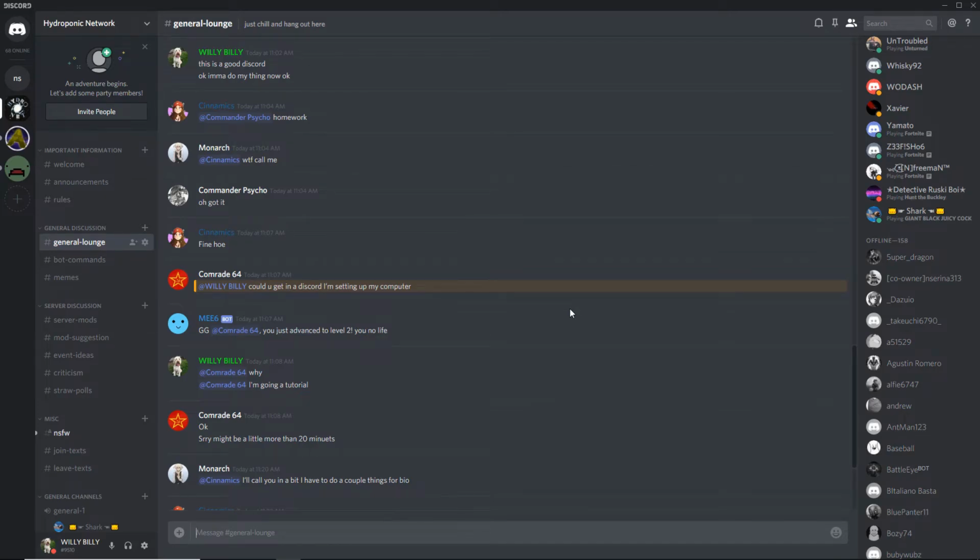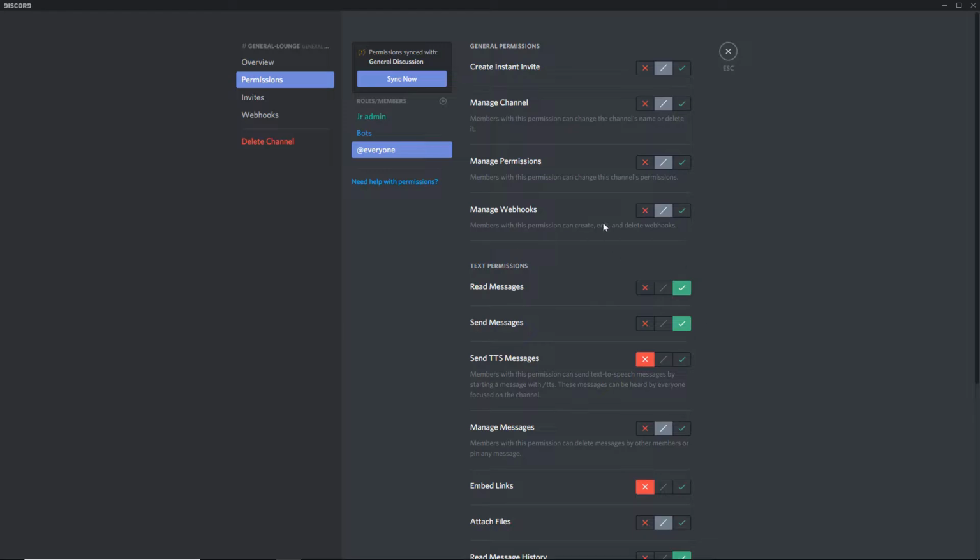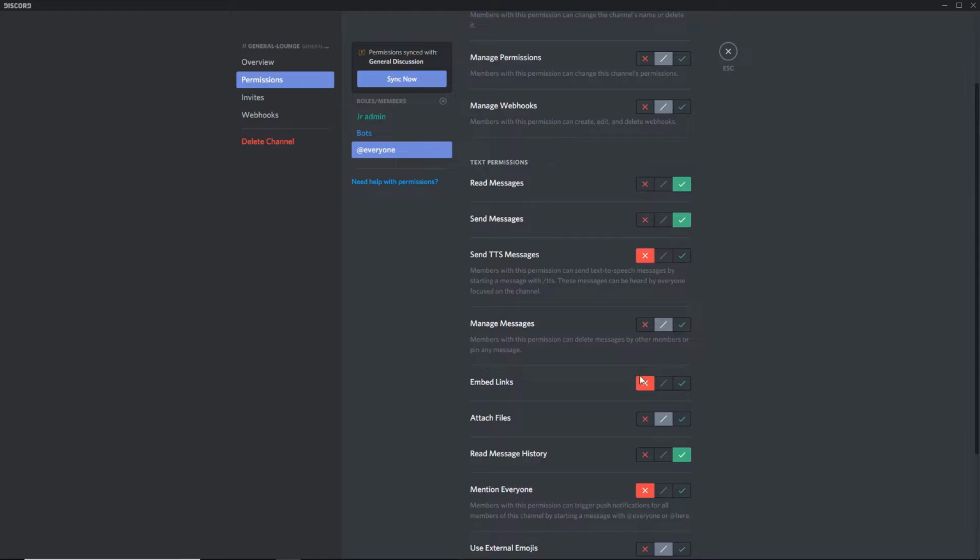So, when you start off a new server, you're going to have a general chat like this one. For this, what you want to have is basically this stuff. You have TTS off. If you have it off for notifications, you're just turning it off in general on other chats. I guess you can make a habit of it. If you want, you can make it so you don't have to enable links, but you should just have this on because it doesn't do anything.